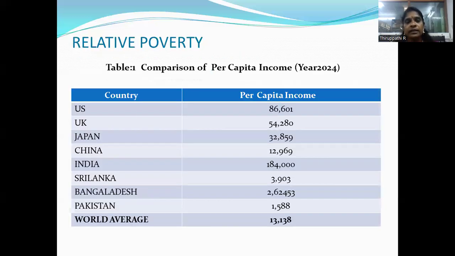Next we can see the table, which explains the comparison of per capita income in different countries. There are different countries here: the US, UK, Japan, China, India, Sri Lanka, and Pakistan. The per capita income is shown here, and this data is for the year 2024. In India, the per capita income in 2024 is 1,84,000, and the world average of per capita income in these countries is 13,138 rupees.